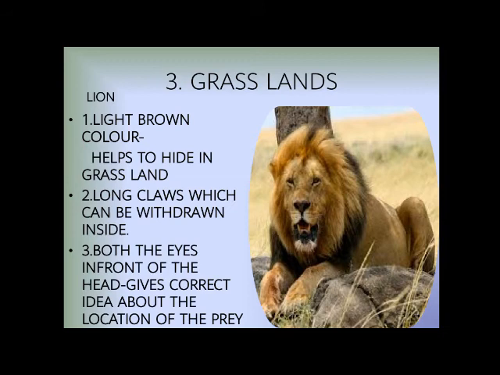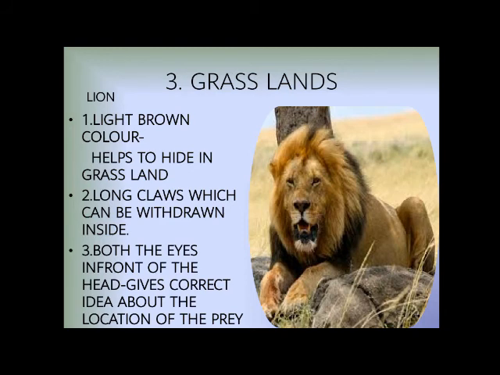Number 2, long claws which can be withdrawn inside. They have long claws that can be withdrawn. If you see the claws of the lion, sometimes they are coming out, sometimes they are going in. They come out when the lion wants to kill some animal, but when they are going in, it can run very fast and can make a proper grip on the land.